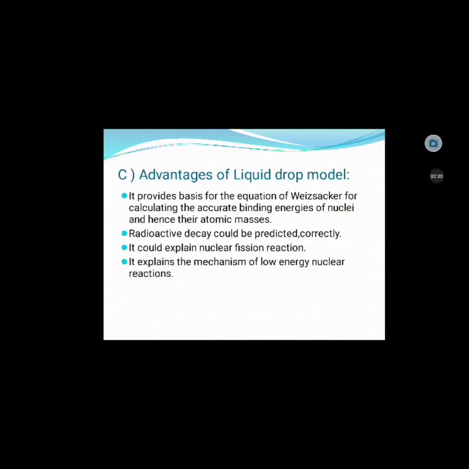Third, the advantages of the liquid drop model. It provides the basis for the Weizsäcker equation for calculating the accurate binding energies of nuclei and hence their atomic masses. Radioactive decay could be predicted correctly. It could explain the nuclear fission reaction. It explains the mechanism of low energy nuclear reactions and is also capable of explaining nuclear properties in the excited state. It predicts alpha and beta emission properties also.